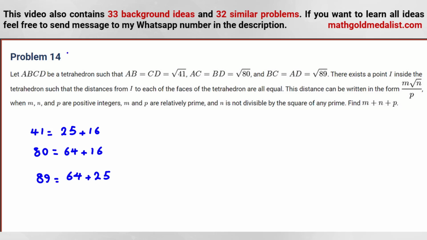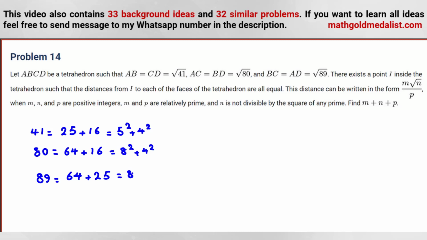This is good. Why? Because we can consider this tetrahedron in a cuboid. Let me write each of them, what squared. 5 squared plus 4 squared. One of them 8 squared plus 4 squared.